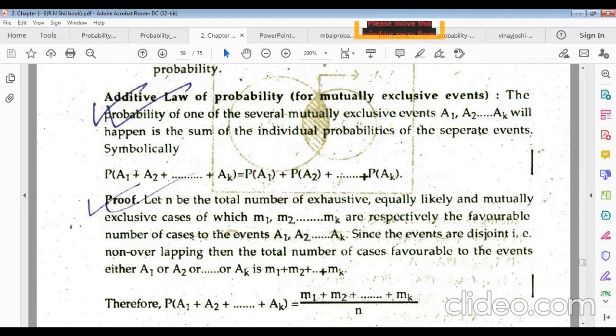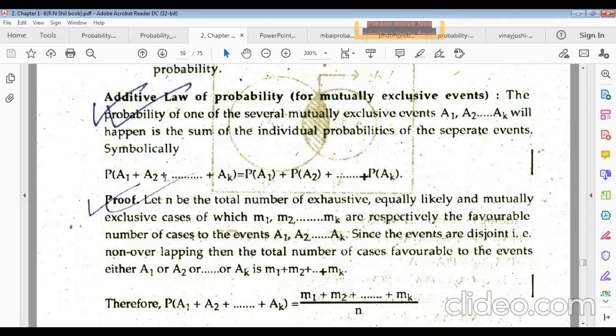separate events. Symbolically, you can say the probability of events A1 plus A2 plus dot dot AK, sum of all events, will be equal to the sum of each individual probability. That means probability of A1 plus probability of A2 plus dot dot probability of the last one, that means AK.